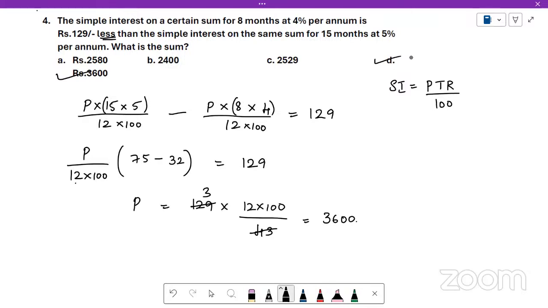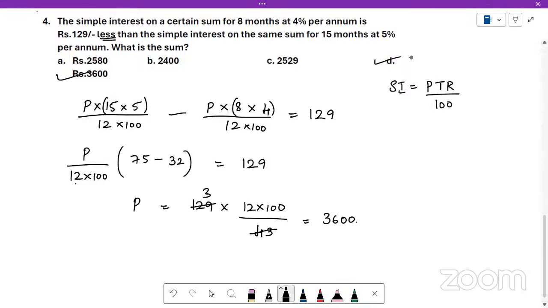Understood, everyone? Type 4 if you have understood this fourth question. Type 4 in the chat box if you have understood the fourth question.